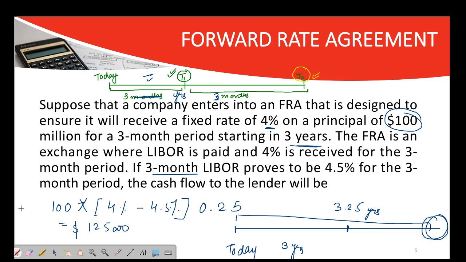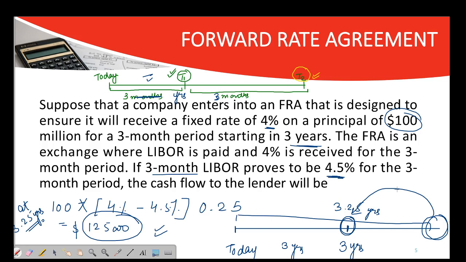Now this is the cash flow at time t2, or we could say at 3.25 years. But what do we want to know? We want to know the value of this FRA at this point, which means T1, and in this case it's 3 years. So you must have heard about this concept of compounding and discounting. Here we are going to use this simple concept only. We are going to discount this value from here to here.